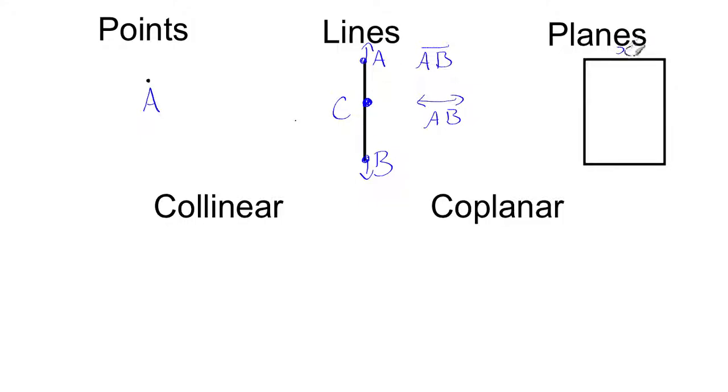Now, a plane has those two dimensions. You may recognize a graph with an x and a y axis. That's a plane. We label planes with capital letters, so fancy letters. So if I say this is plane D, I might write it like this, as a cursive D. The important thing is that you look at labeling points and lines correctly. Planes aren't terribly important for the purposes of this class. However, do know that points and lines are capital letters.